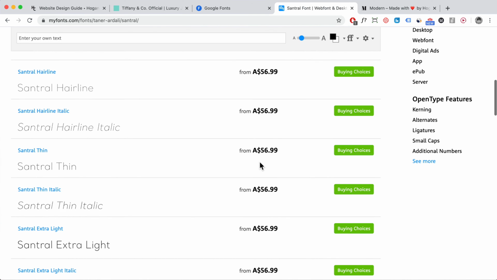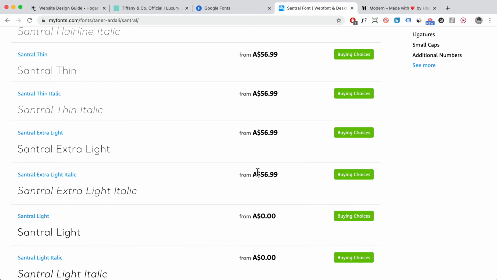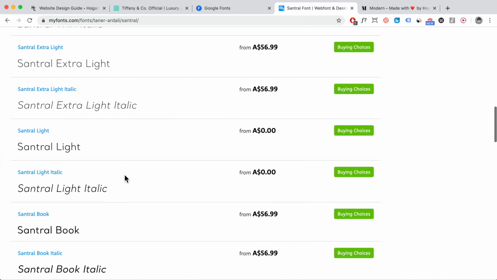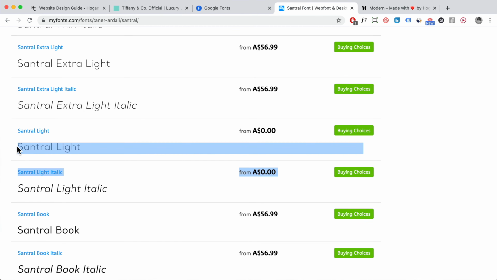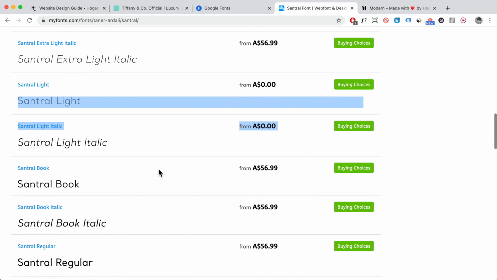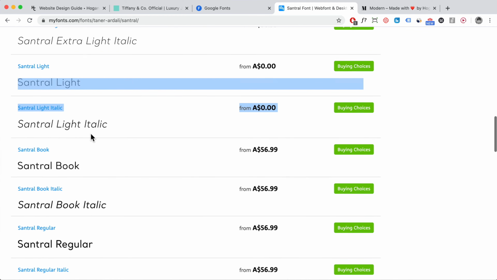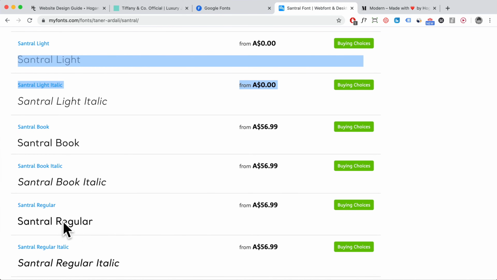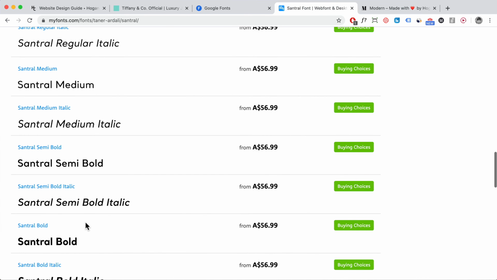Okay, so here they have different styles. So as you can see, it's quite expensive. But there are also these free options here, which you can just download if you just have an account with them. But generally what you want is probably like a regular style, as well as probably like a bold style for your headings, right? If you just want to use one font.